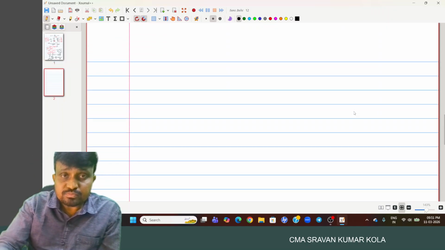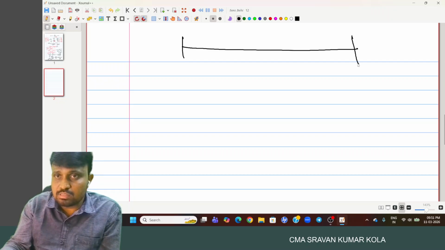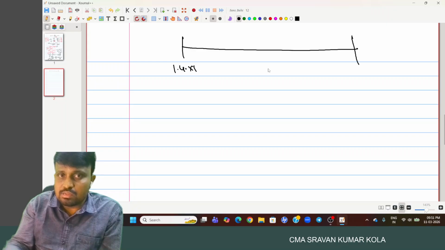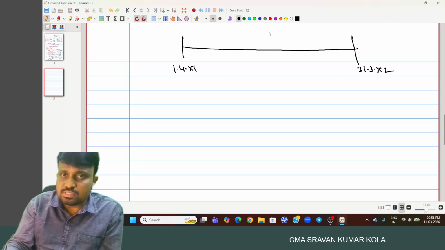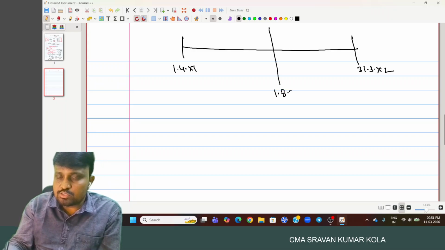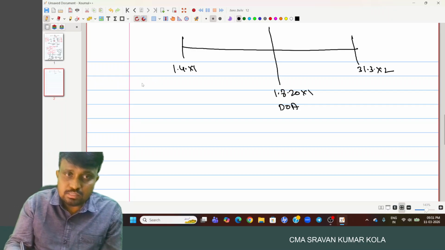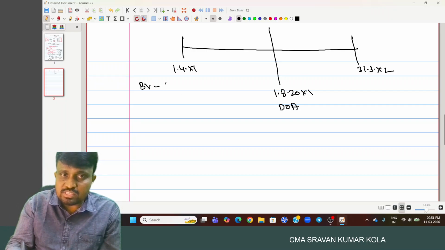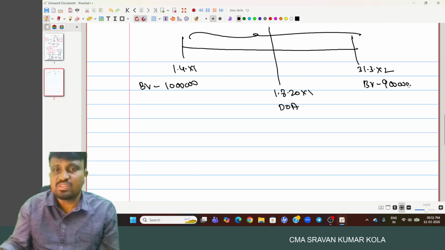And sometimes revaluation happens, for example, 1st April 20X1 to 31st March 20X2. 1st October 20X1 is the date of acquisition. The book value of the asset is 10 lakhs, and depreciation has been provided, and the book value here is 9 lakhs.